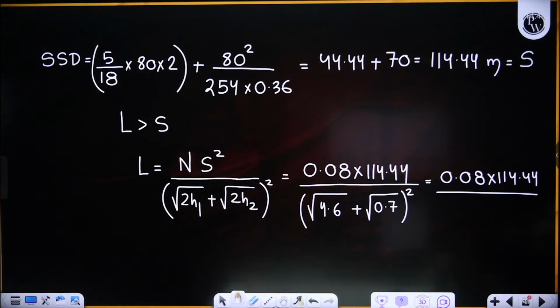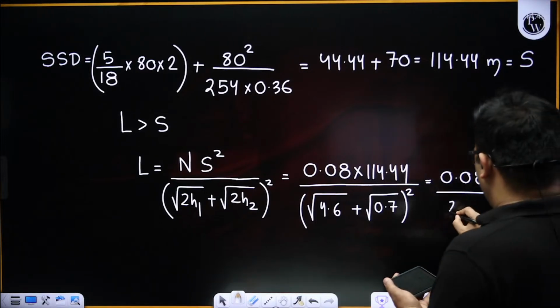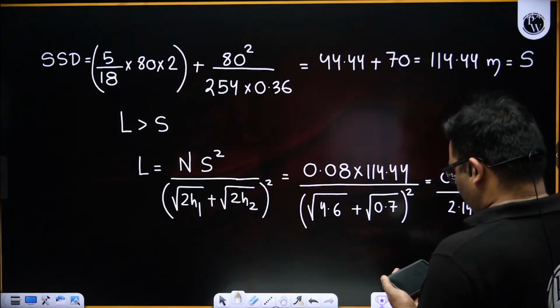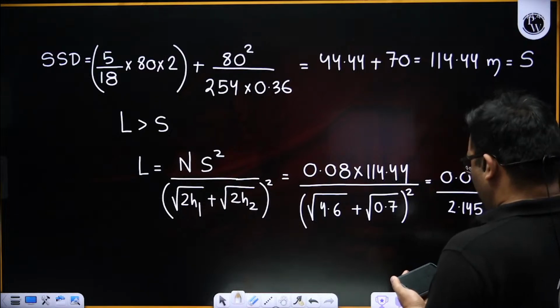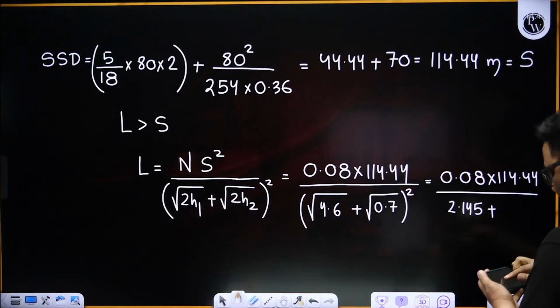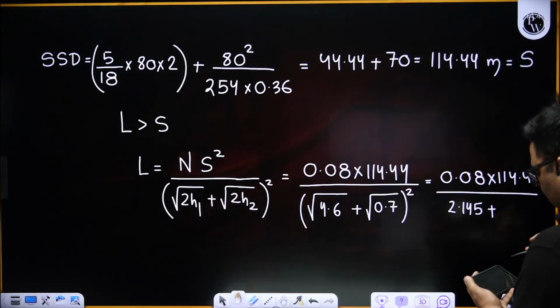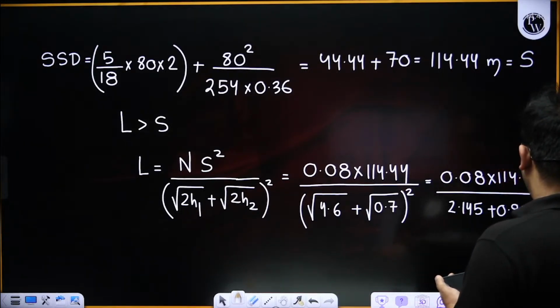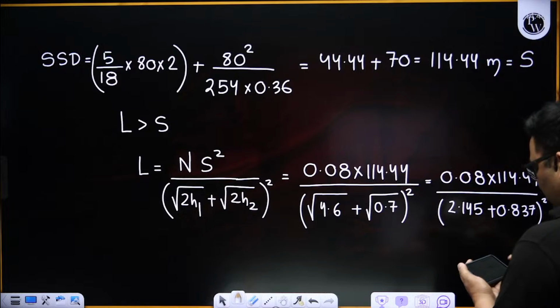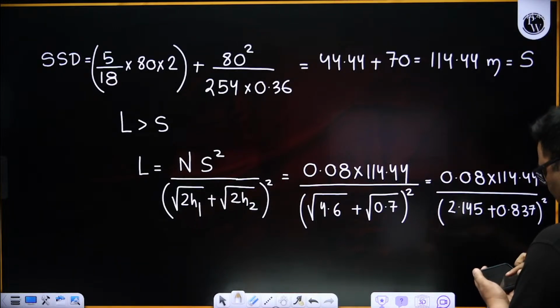Square root of 4.6 is 2.145, let me take, and then square root of 0.7 is 0.837. So if I add 0.837 plus 2.145, 2.982, and then I take a square of that.